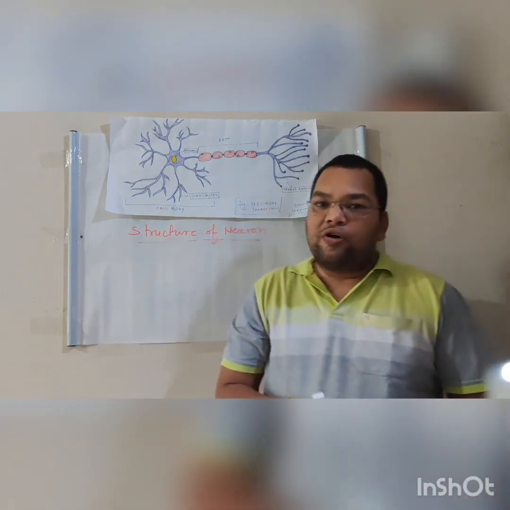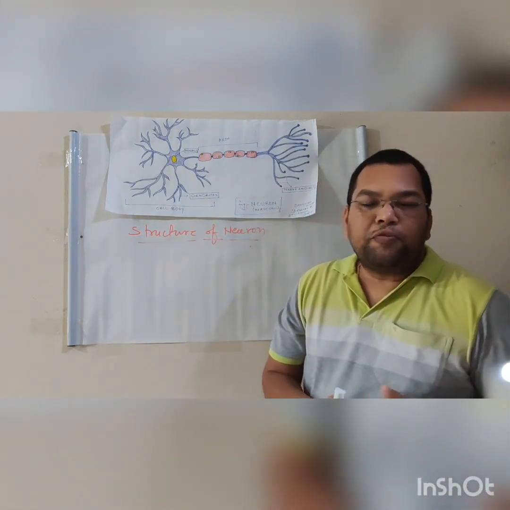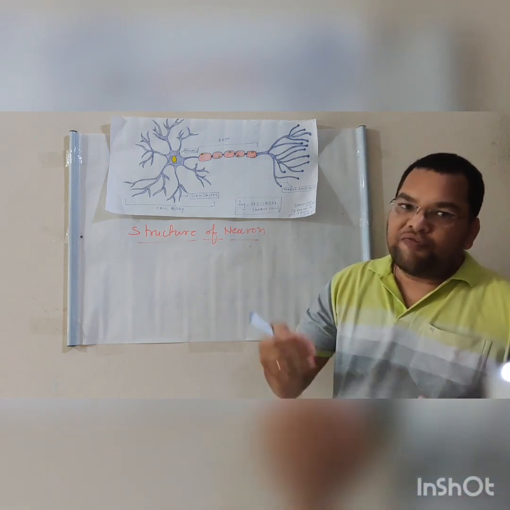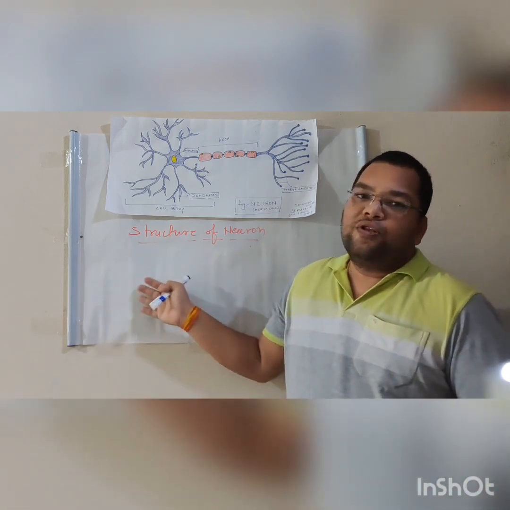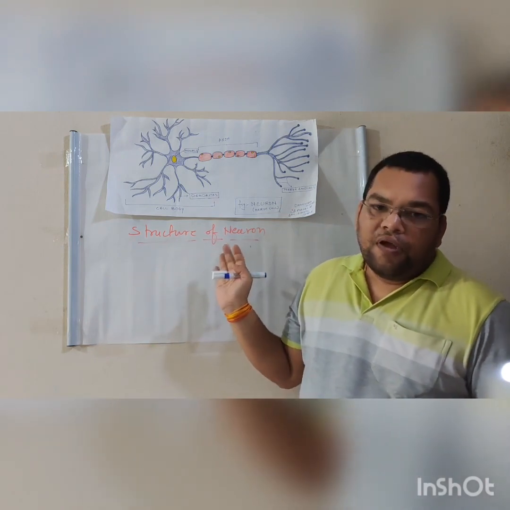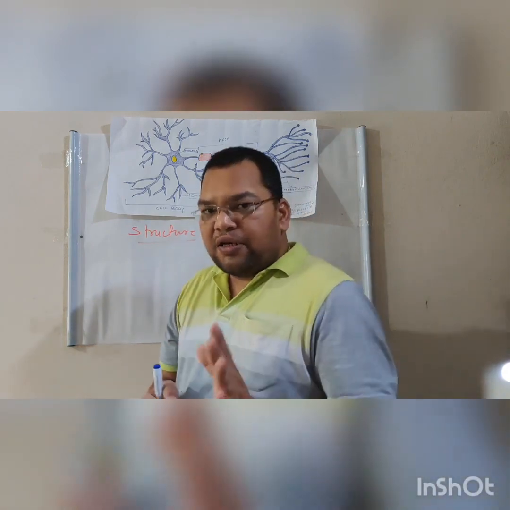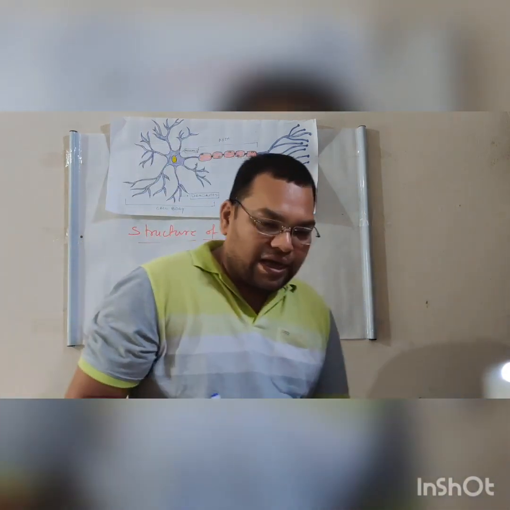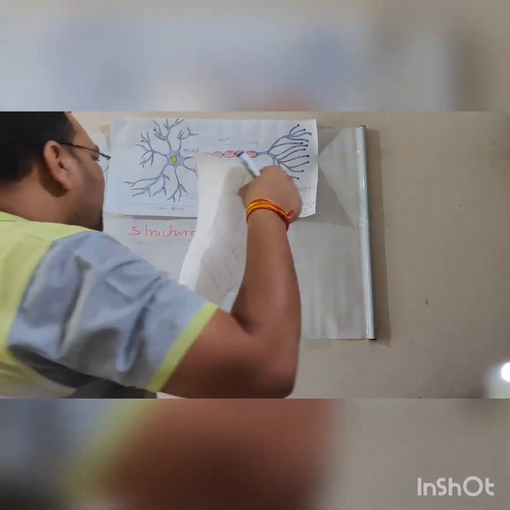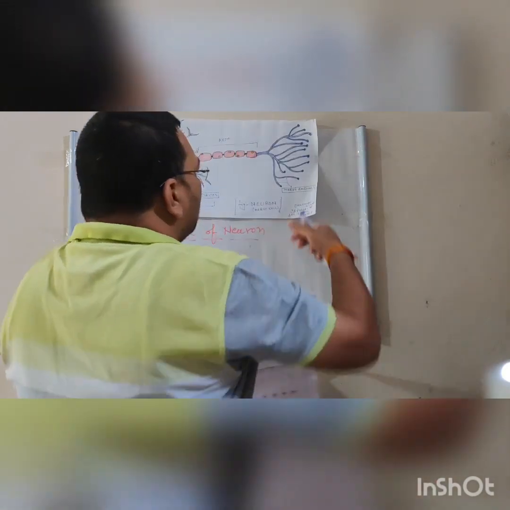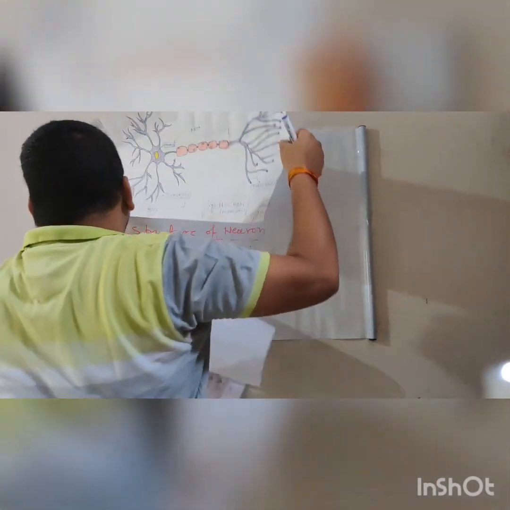Now we are going to talk about the conduction of the nerve impulse, which is the conduction of messages from one part to another. Is it clear? For that I also made a diagram for you.